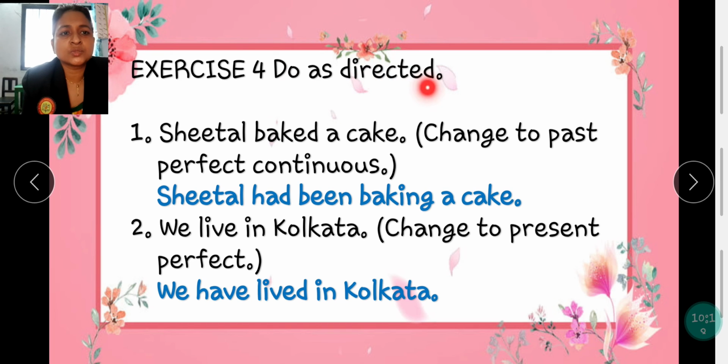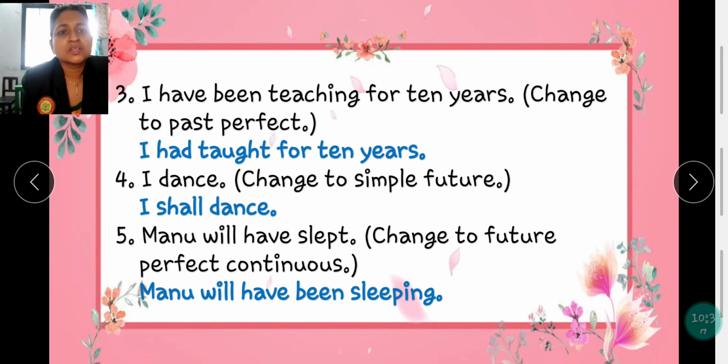And exercise 4 is do as directed. Sheetal baked a cake. Now change this sentence to past perfect continuous. So past perfect continuous rules you know. So it is Sheetal had been baking a cake. We live in Kolkata. Change it to present perfect. So we have lived in Kolkata. I have been teaching for 10 years. Change it to past perfect. I had taught for 10 years.